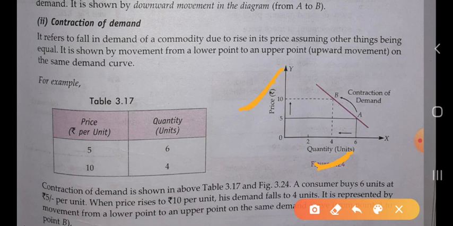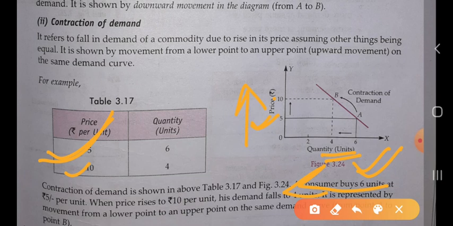When the price of the commodity is 5, the consumer is consuming 6 units. Because the price is less, the commodity consumed will be more. So when the price increases to 10, the quantity decreases, because at price 10 we are now consuming only 4 units.